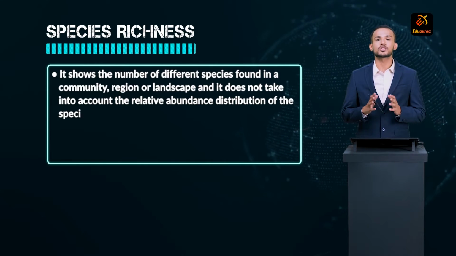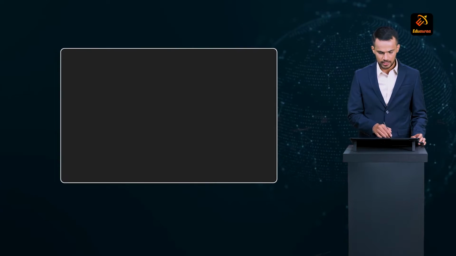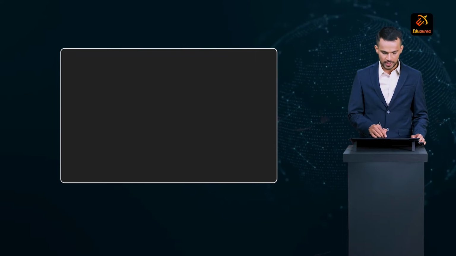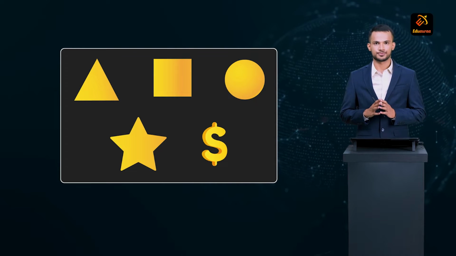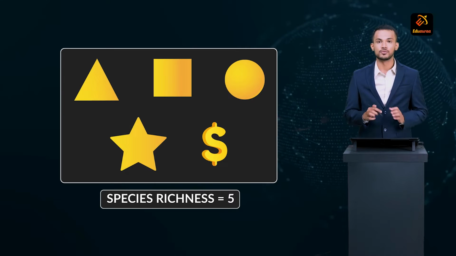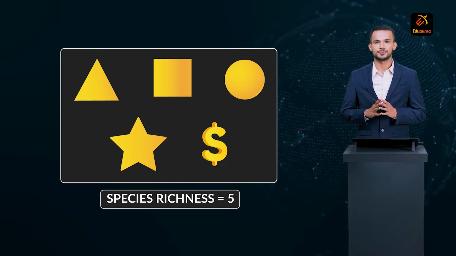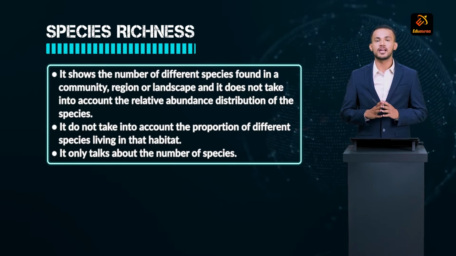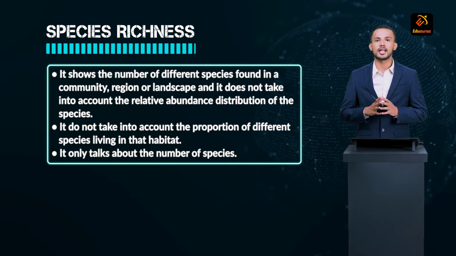Species richness talks about how many species. That means, suppose in a particular habitat there are 5 species, let's say of triangle, of square, of circle, of star and of dollar. Then species richness for that habitat is 5 because there are 5 different species living in that habitat. But the problem with this species richness measure of biodiversity is that it does not take into account the proportion of different species living in the habitat.